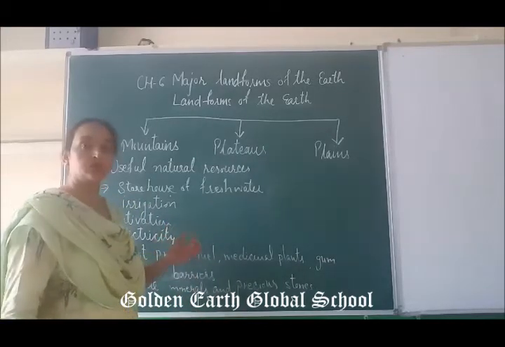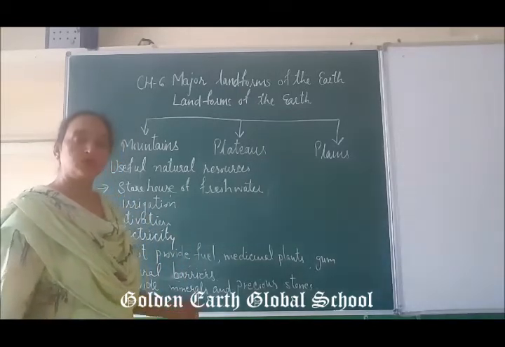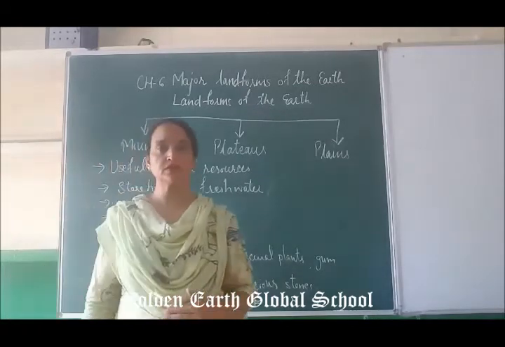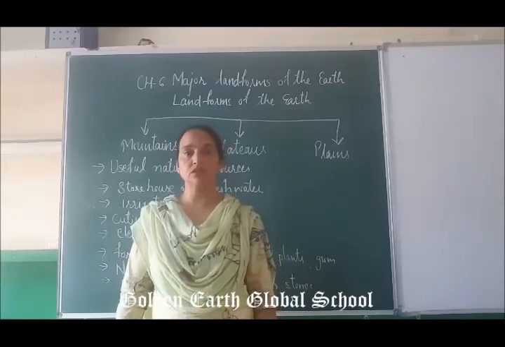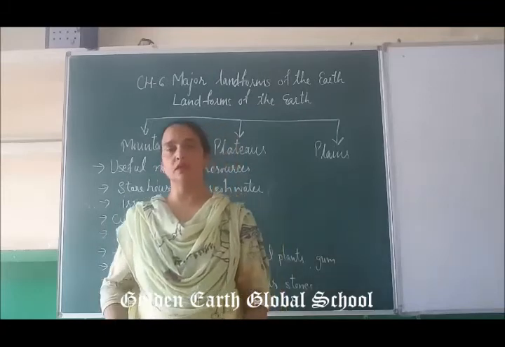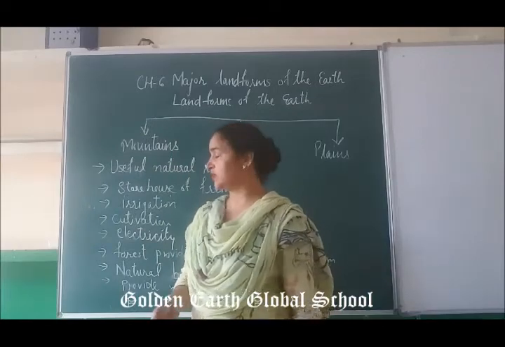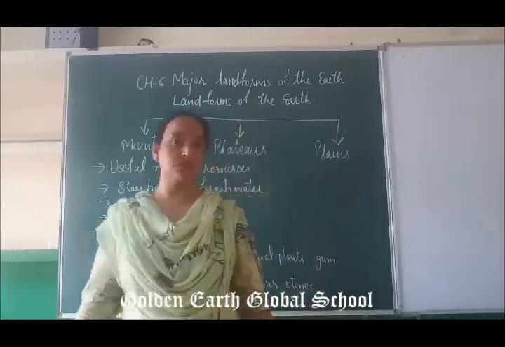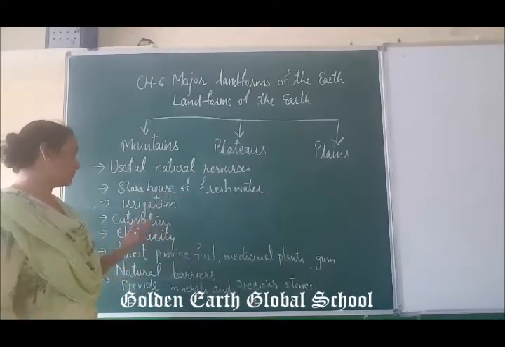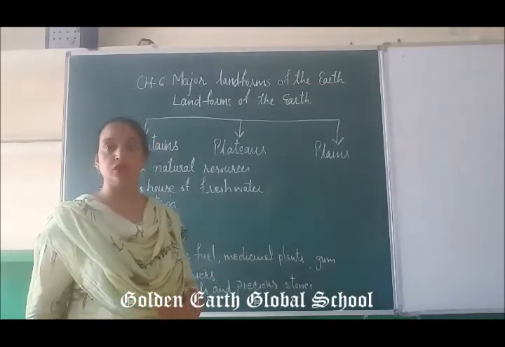Why these are natural? Because firstly we will get the fresh water from these mountains, because high mountains are covered with ice throughout the year and they make the glaciers, and with the help of the glacier, when that glaciers are melting, so that rivers are forming, the rivers are flowing with the water, that fresh water. So it is the storehouse of the fresh water, and that fresh water we are using for different purposes, for irrigation, for the cultivation, to produce electricity.